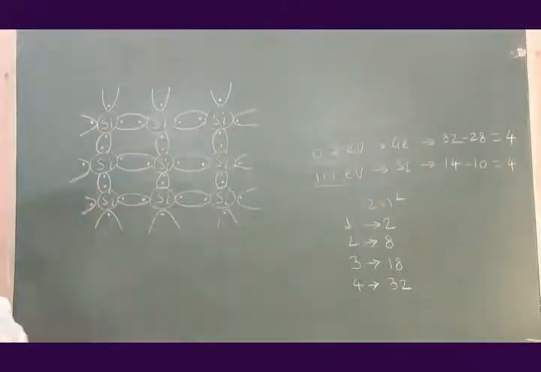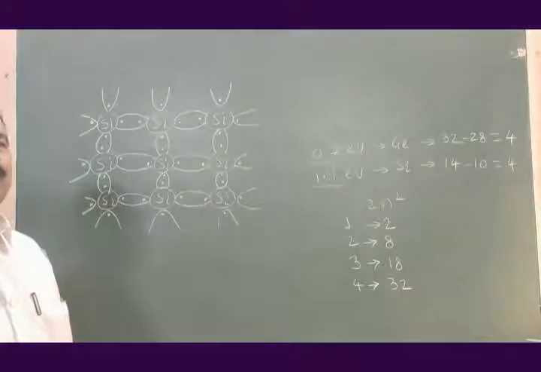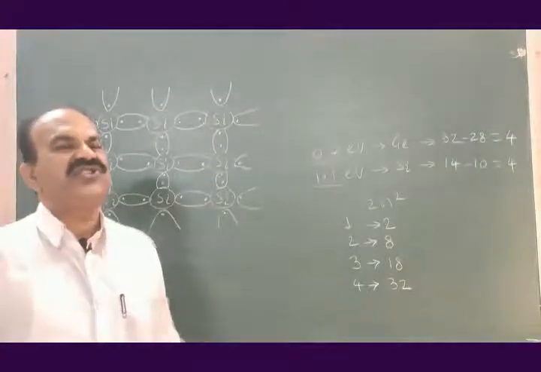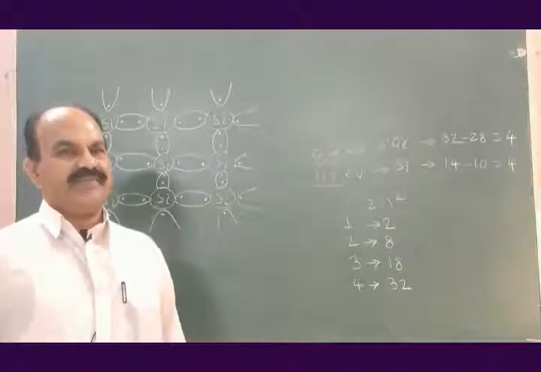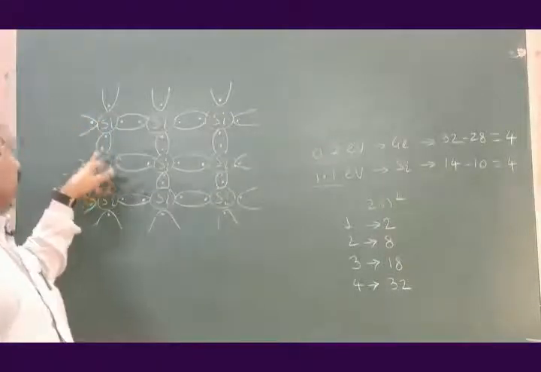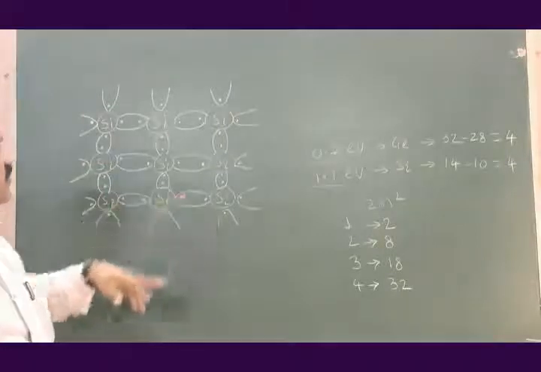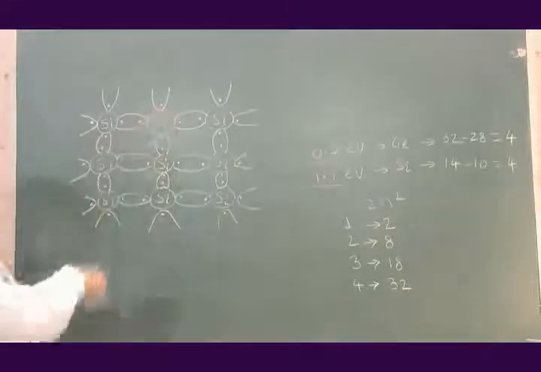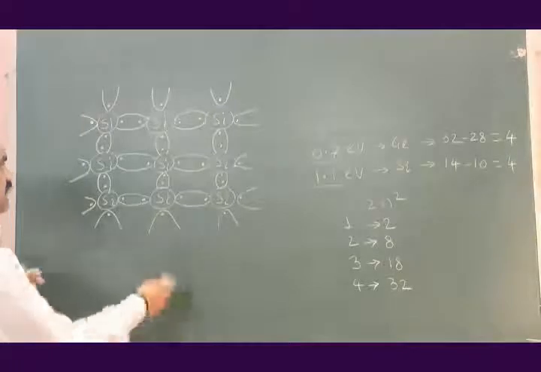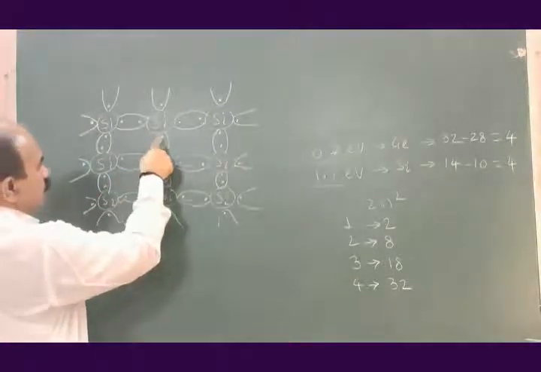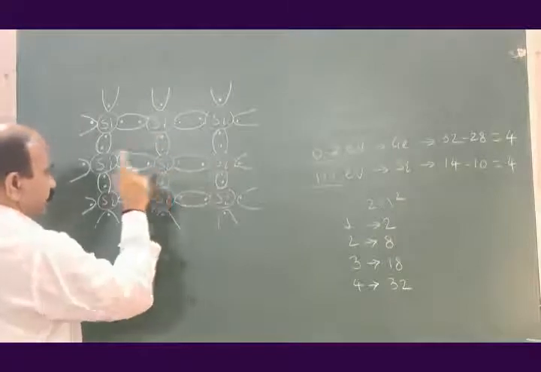This is the crystal structure of silicon. The same will be the crystal structure of germanium. Let me consider this silicon atom: 1, 2, 3, 4, 5, 6, 7, 8.